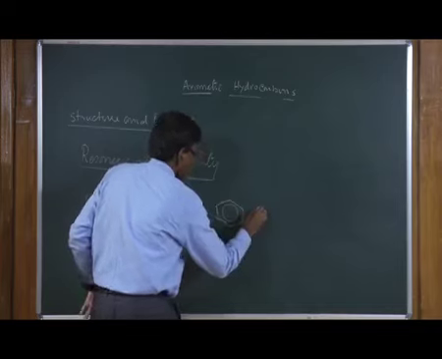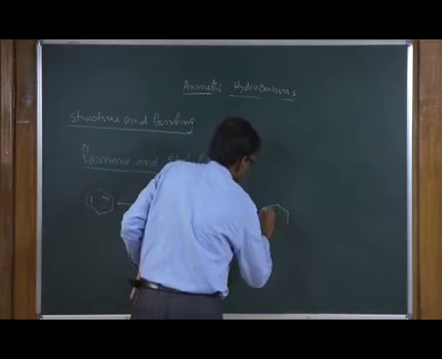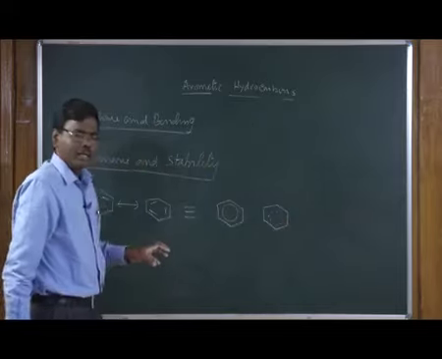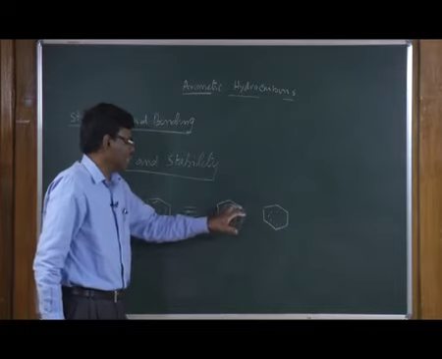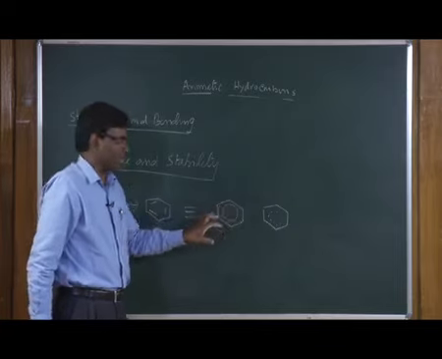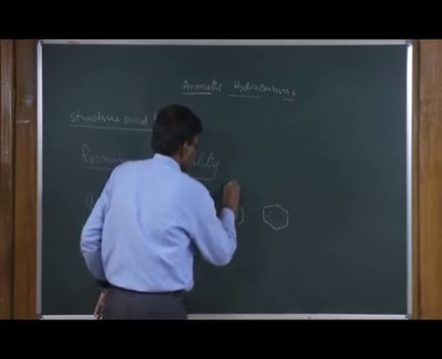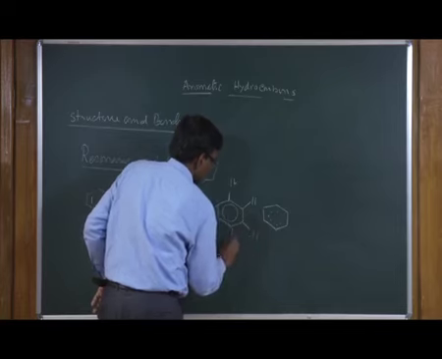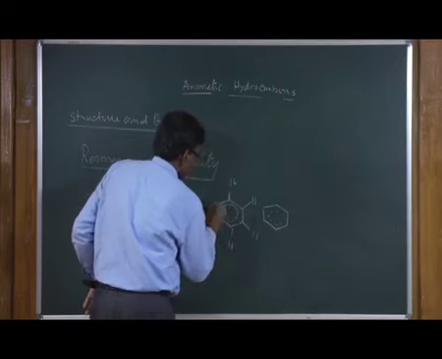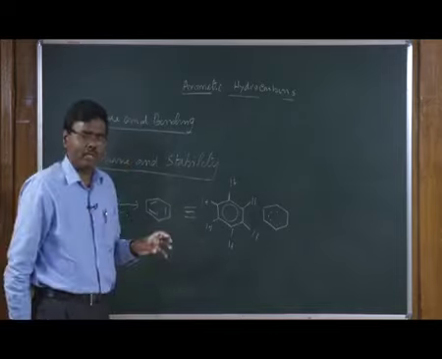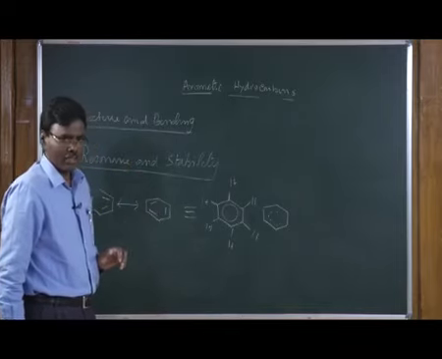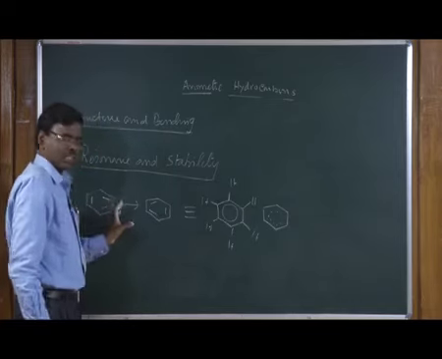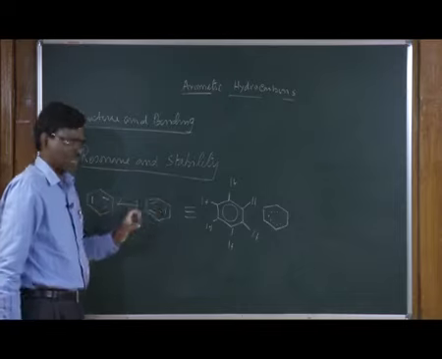It can be written like this, or like this. This means the electron density is equally distributed in all the carbon atoms, and that leads to extra stability of benzene and makes the carbon-carbon bond length and CH bond length uniform in the benzene ring. So, basically benzene is a hybrid of resonance structures that makes it more stable.